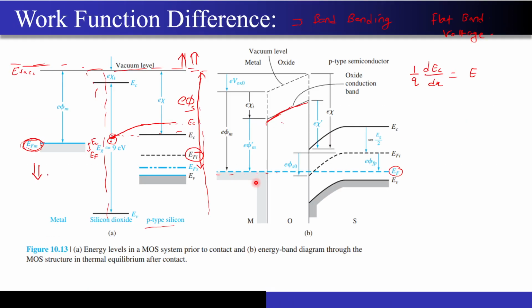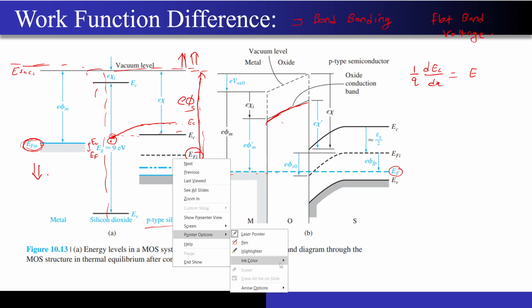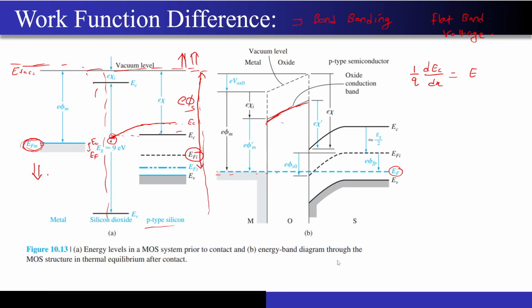So now what did we study in this particular lecture? It was regarding some non-idealities, right? In the first case, we had assumed that the band bending is not present. The Fermi levels are exactly equal for both of them, but for the practical case, this is not going to happen, correct? You are definitely going to have some difference between the work function of the metal and the work function of the semiconductor.